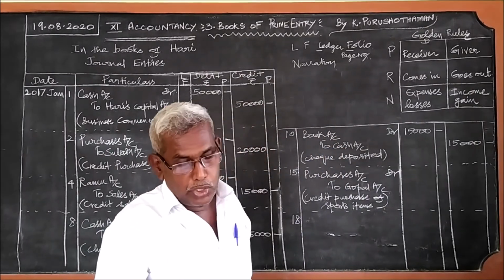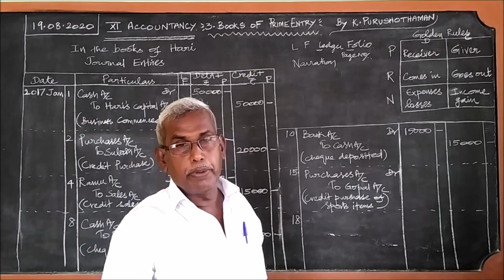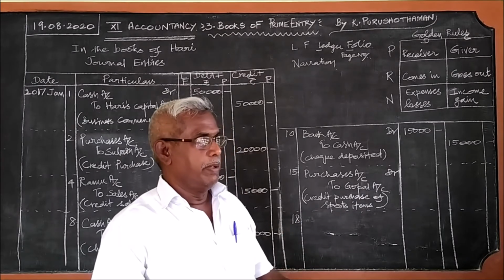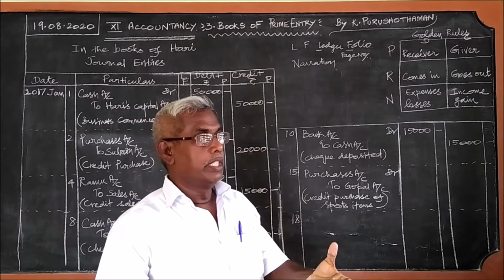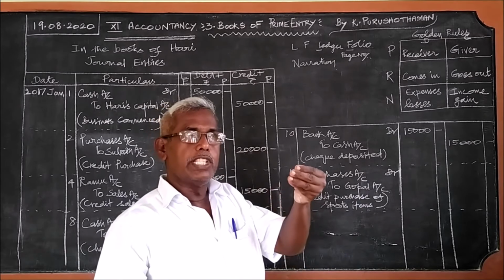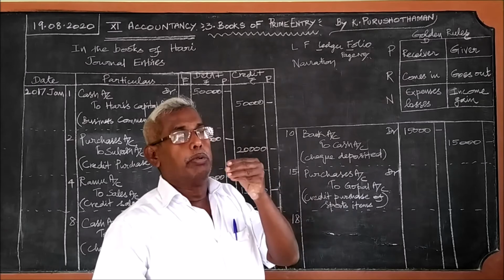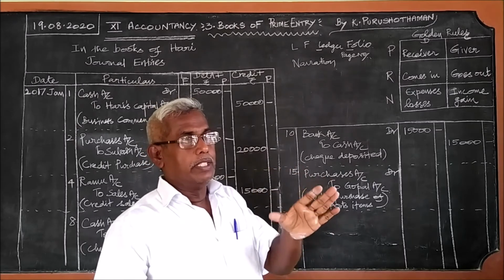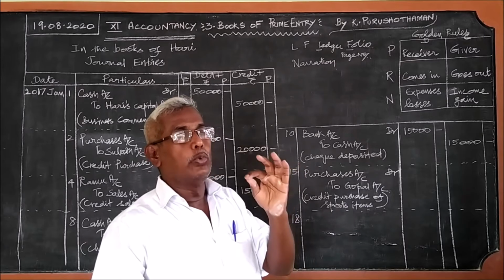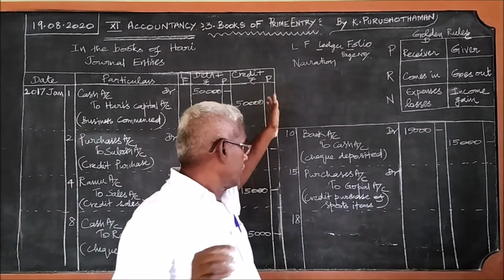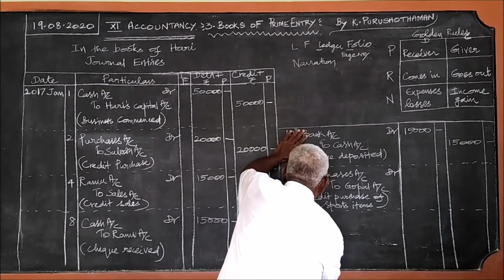Whatever the amount spent for the proprietor, it may be rent, it may be some discount, it may be insurance premium, if the amount is spent for proprietor, that is owner, then drawings account data. It is a standard entry. So drawings account data.